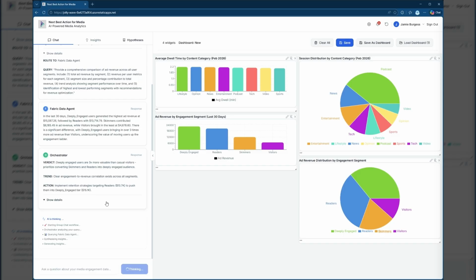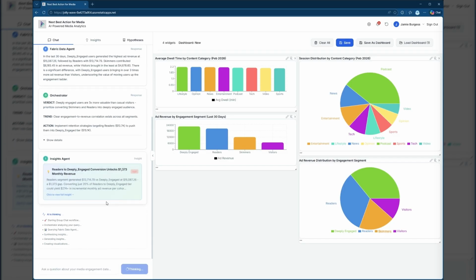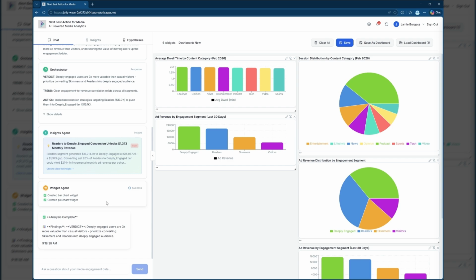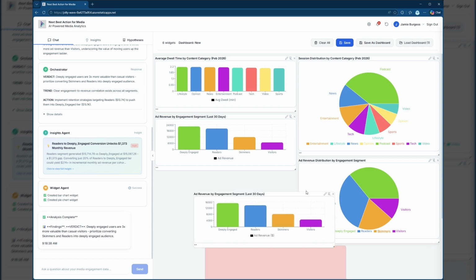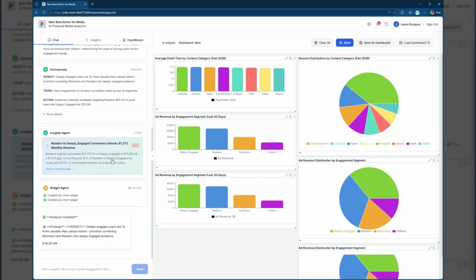Now this insight agent also runs every morning at 6 a.m. before I get into work with the lens that I've specifically created for it. So in this example, it's increase engagement by 10%. So there we go. It's added a new widget. And it's also just created a new insight. So let's have a look at these insights.